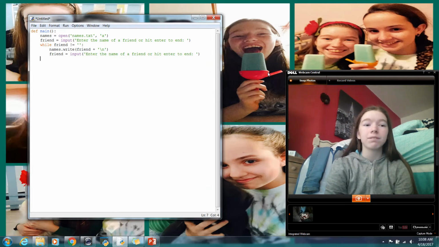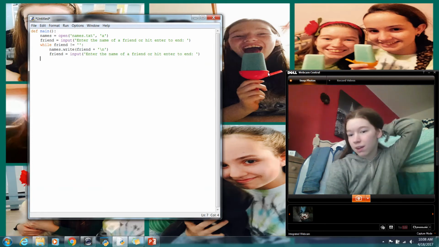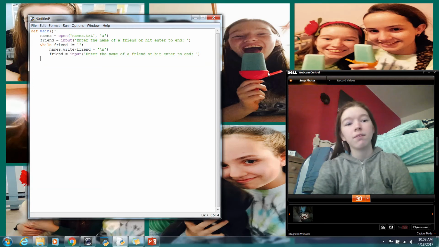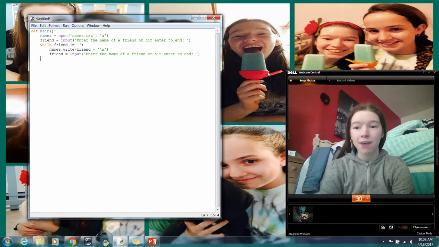But yeah, so here's how the while loop, I've kind of explained this, but step by step. We have a variable for friend. If you don't have the variable yet, it'll give you an error when you do the while loop that this variable doesn't exist.